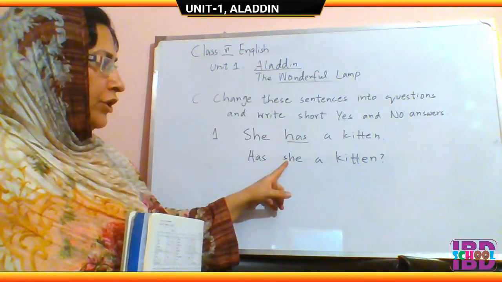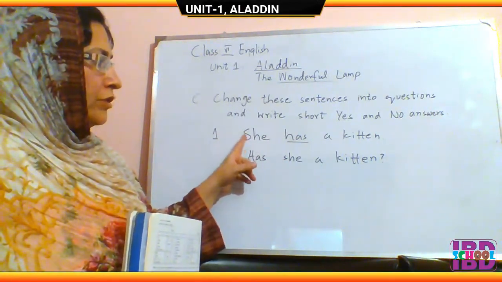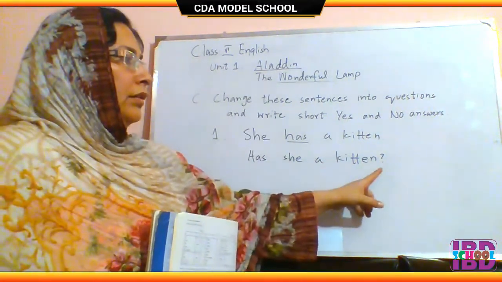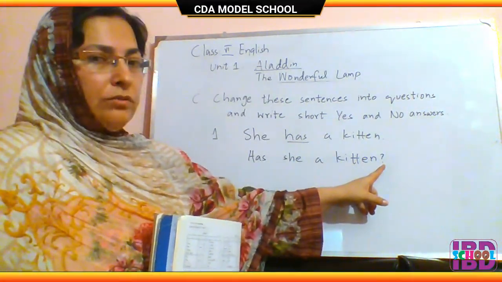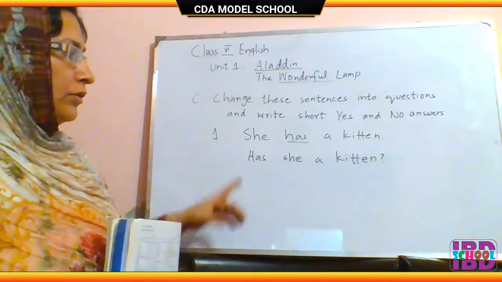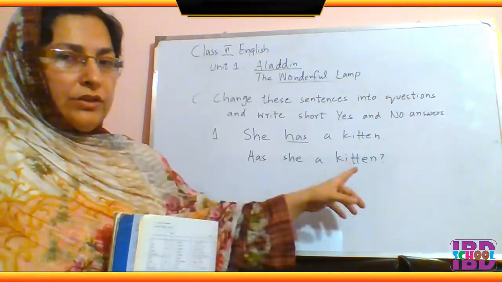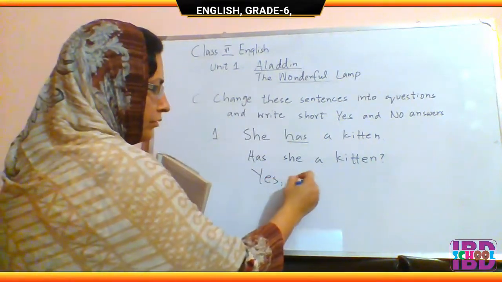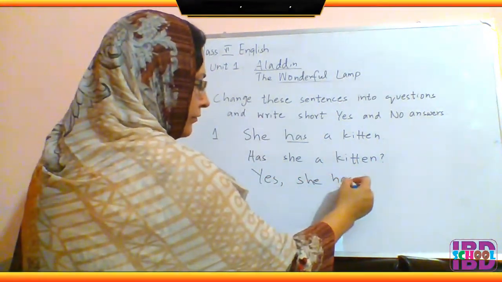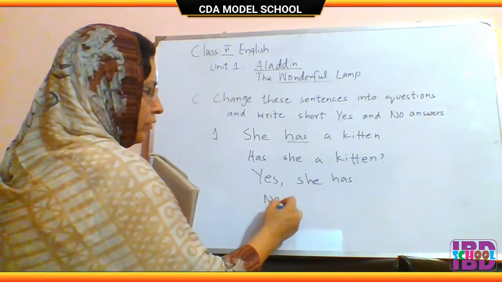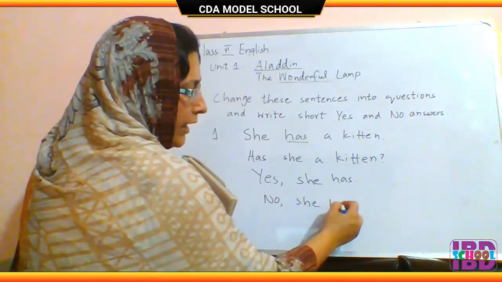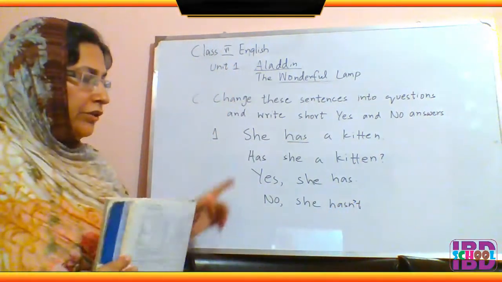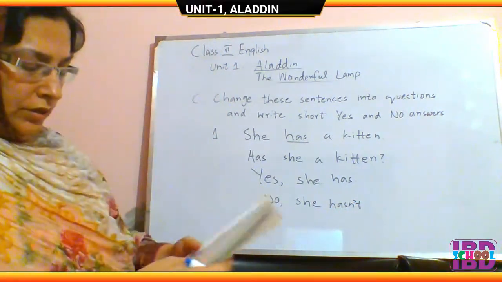After that, the S of she will be a small letter, and you will put a question mark at the end of the sentence. So this will be, has she a kitten? And the answer is yes, she has, or no, she hasn't. So you can answer either in yes or no.